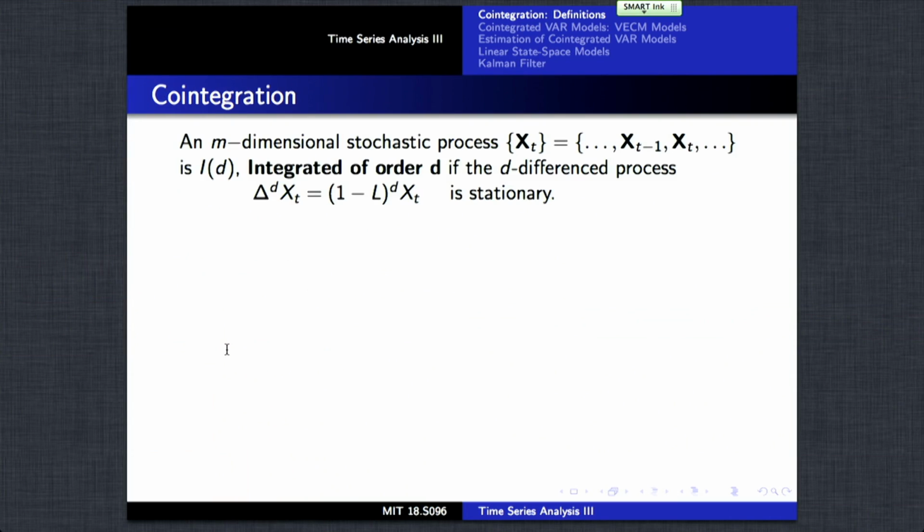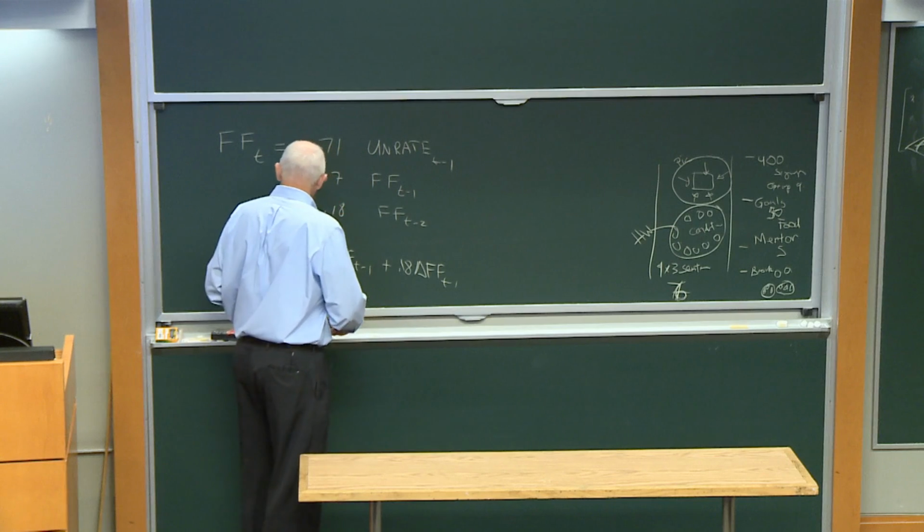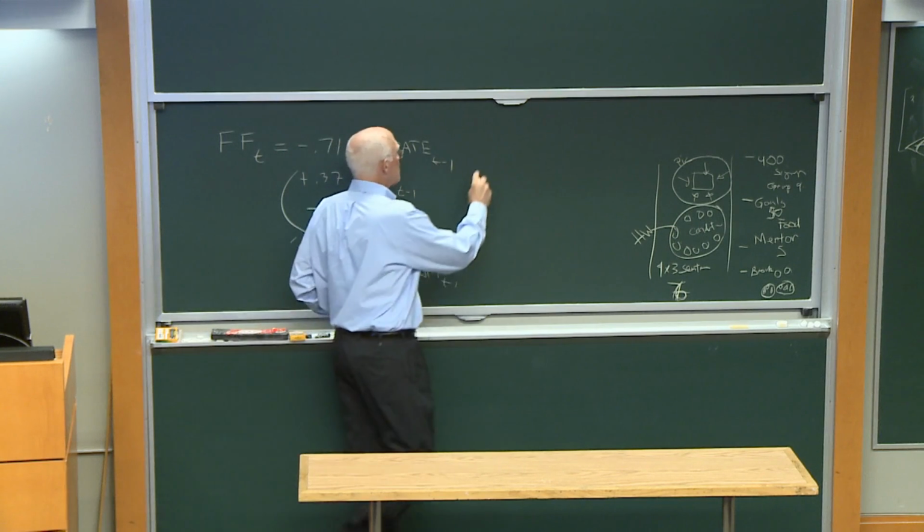Let's introduce the context within which co-integration is relevant. It's relevant when we have a multivariate stochastic process which is integrated of some order, d. To be integrated of order d means that if we take the dth difference, then that dth difference is stationary.